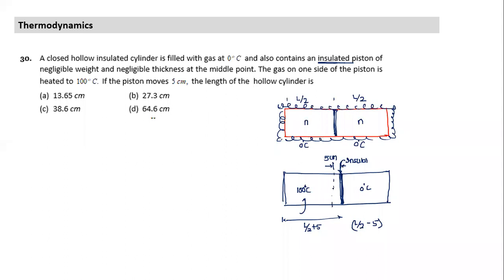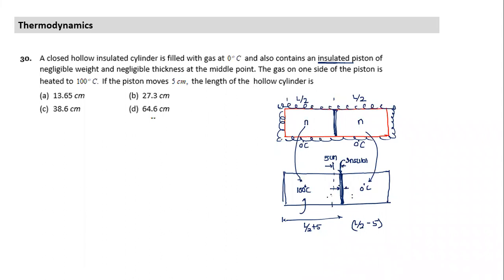If we come to the new position, what would be special about the new position? Something has to be the same. What would be the same? Number of moles, yes, the number of moles remain equal. That's one part. So the moles on this side will be equal to the moles on this side. Something else also has to be the same. What is the equilibrium position of the piston? PV, sir. Pressure has to be equal. So pressure on the left side has to be equal to pressure on the right side.